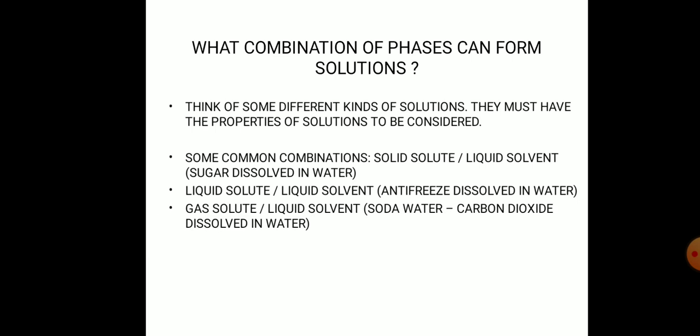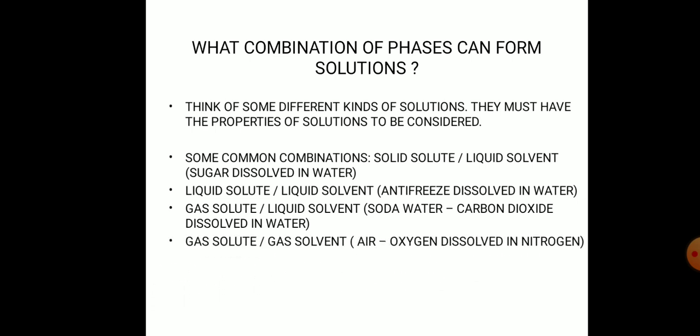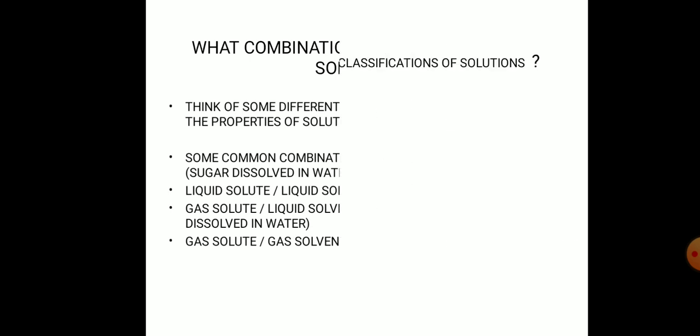Gas solute, liquid solvent, soda water with carbon dioxide dissolved in water. Next is gas solute, gas solvent, where both are gases, like air, oxygen dissolved in nitrogen.